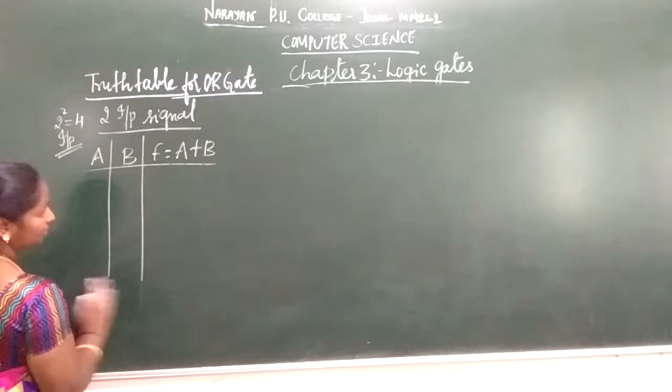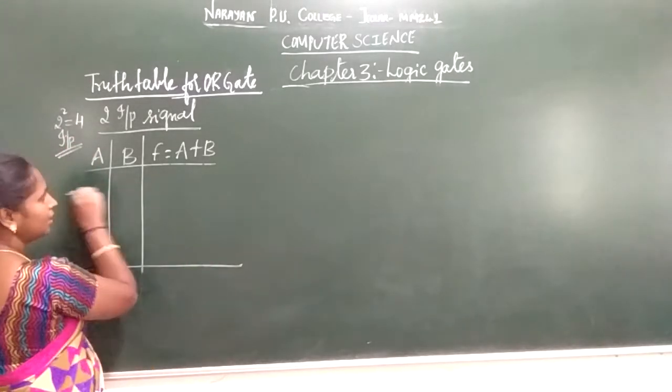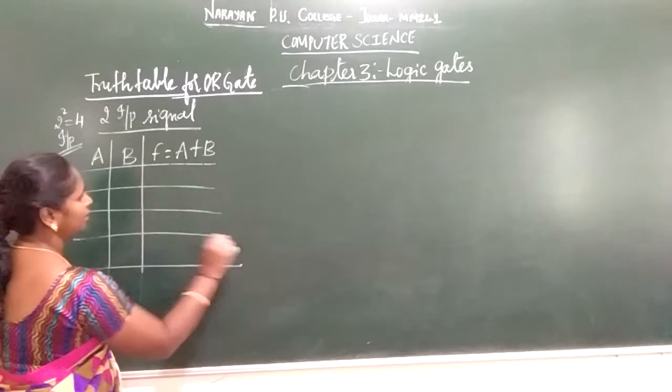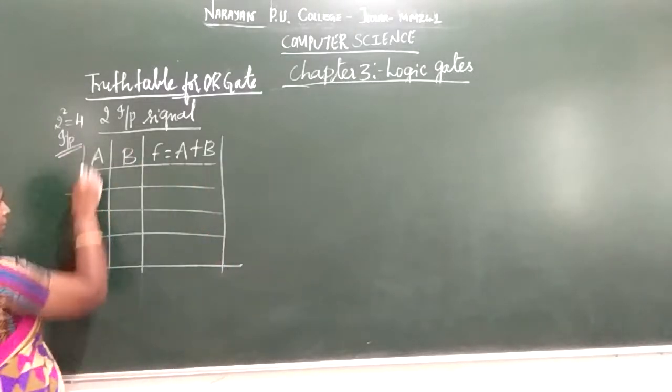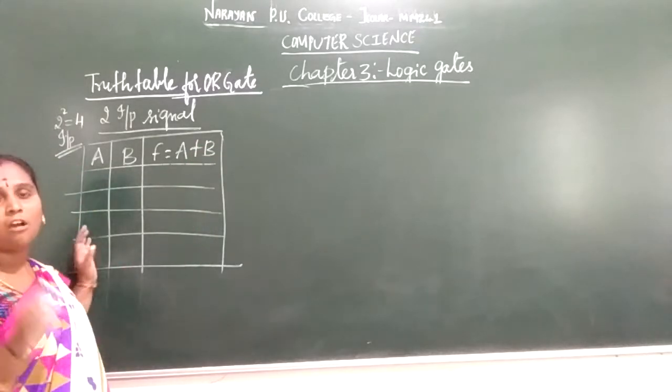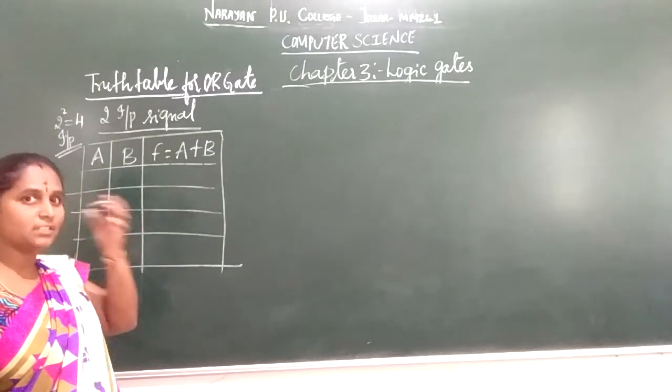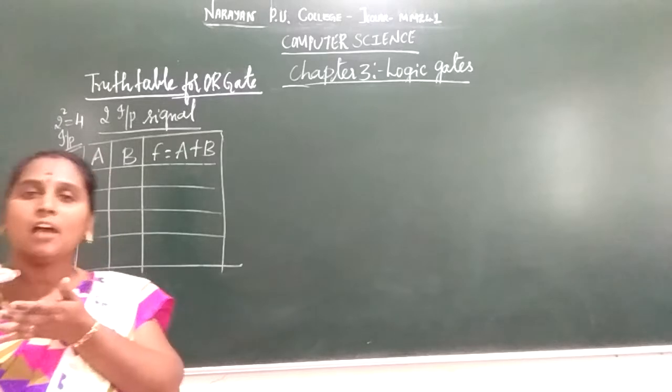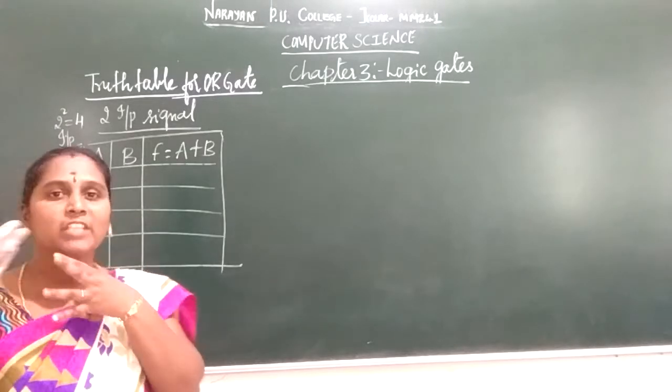I have already explained how to represent the 4 different values. Either you go with multiples of 2, that is 4, bifurcating or dividing the zeros and ones.